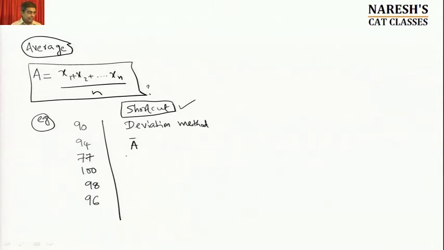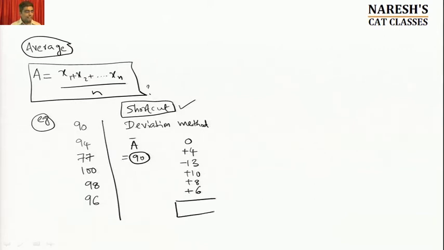If I assume A bar in this case is 90, that is the base average I have taken, after that I only look at deviations of each number. For example, the first subject's deviation from 90 is 0, the second is plus 4, the third is minus 13, the fourth is plus 10, the fifth plus 8, the sixth plus 6. What is the advantage of this method?